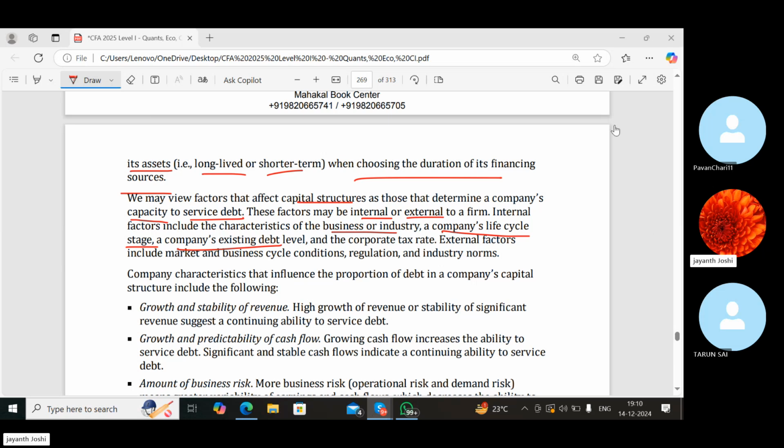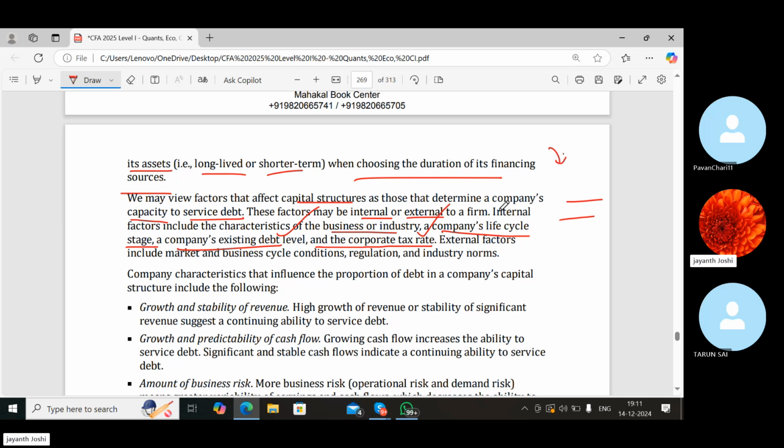If they already have debt finance, they have to consider to what extent. And the corporate tax rate also. See, companies go for debt because they can claim interest as a deduction. They have a good benefit. Debt is also a cheaper source of finance. Debt is easily available, but debt creates a higher risk.